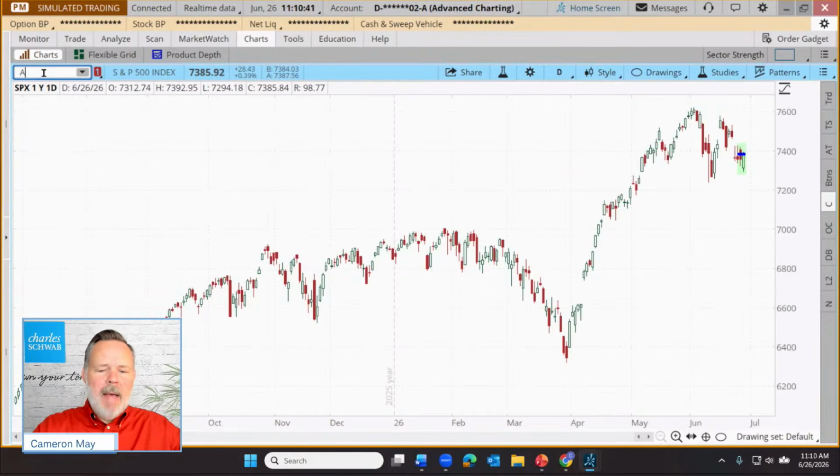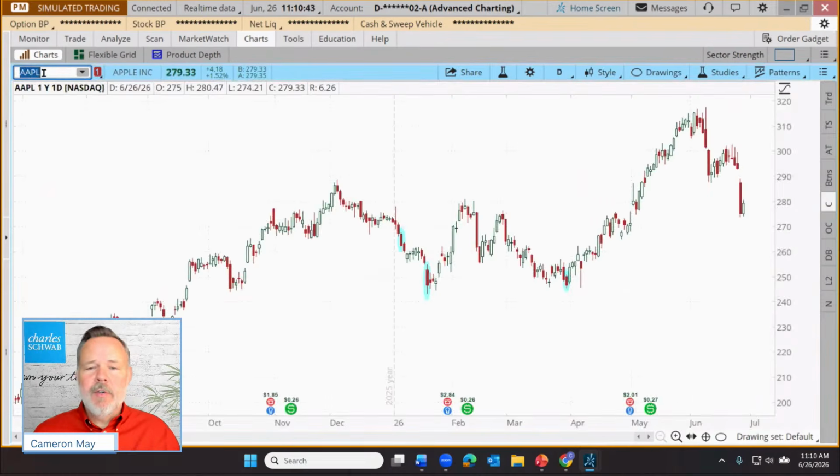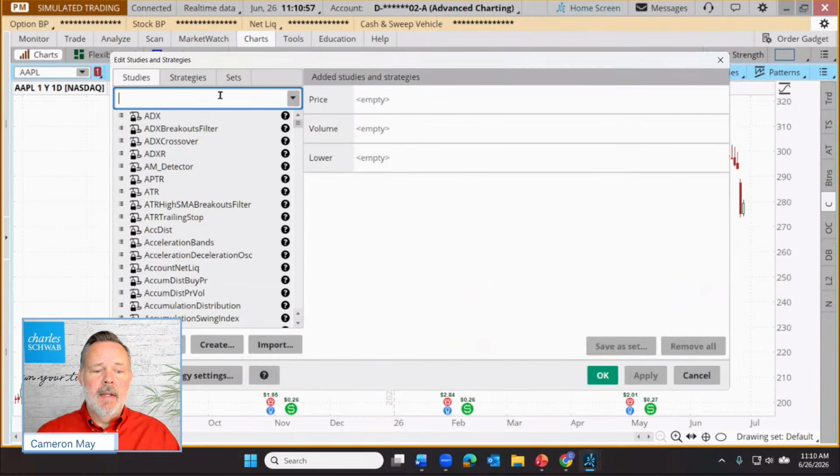And I want to switch over to Apple. And there's a reason. I'll show you how I found Apple and why we're looking at it today. But I wanted to look at this market forecast indicator. So I'm going to come up here to the little flask icon. I'm going to click on that. And let's add the indicator.